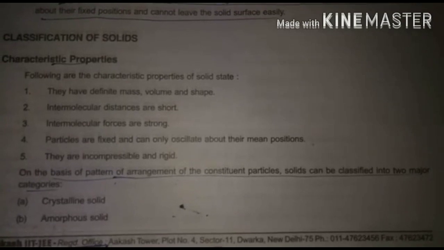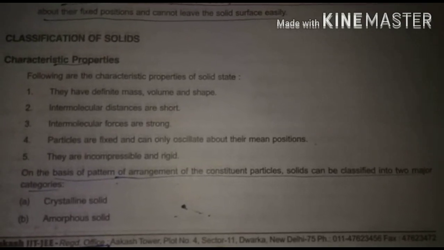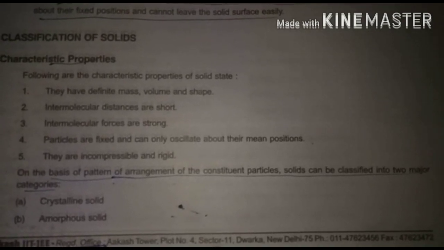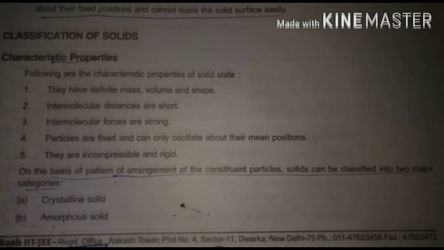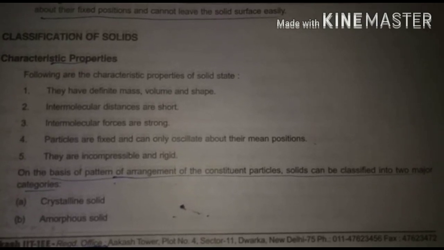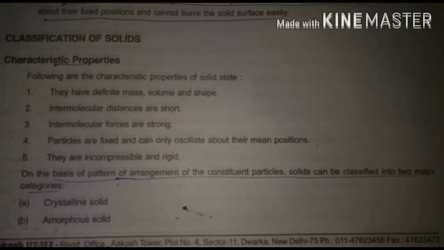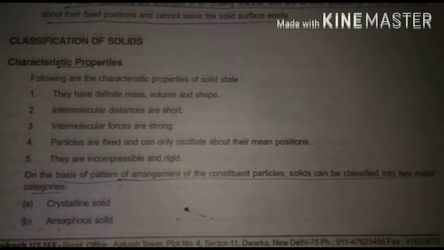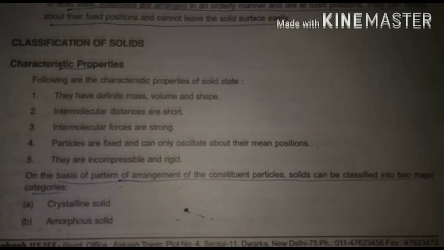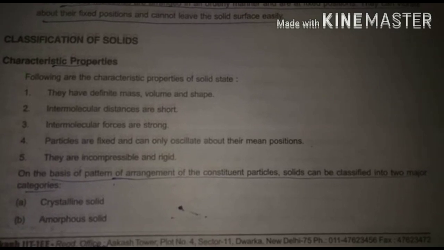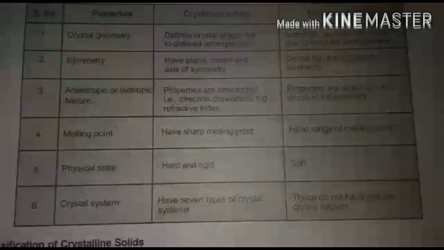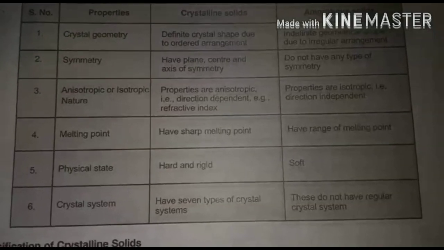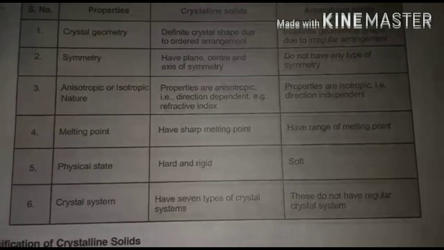Now the constituent particles of solids are arranged in different manners. So on the basis of the pattern of arrangement of the constituent particles, solids can be classified into two major categories. One is crystalline solid and the other one is amorphous solid. Now let us study various properties of crystalline and amorphous solids.